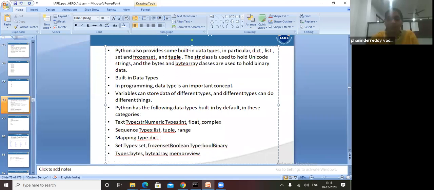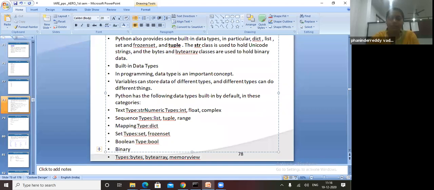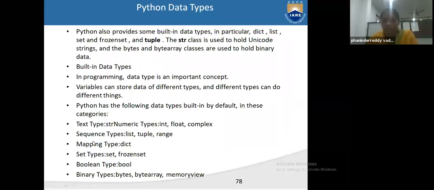Boolean types and binary types. These are binary types. And here, text type means it is string. Numeric types are integer, float, and complex. Today I will explain numeric types. See how many types will be there.